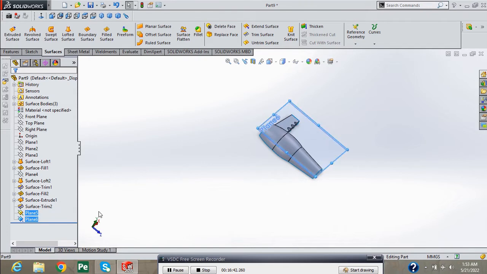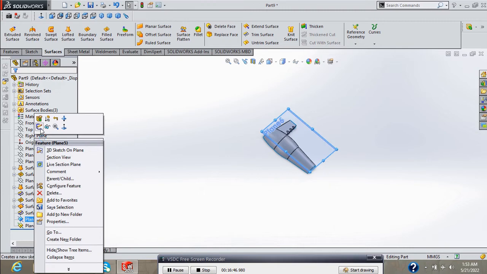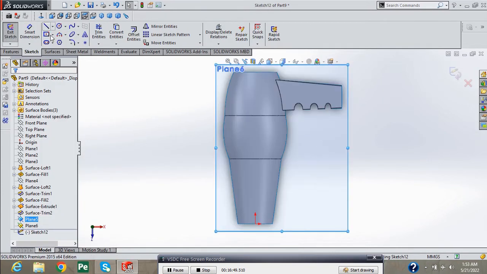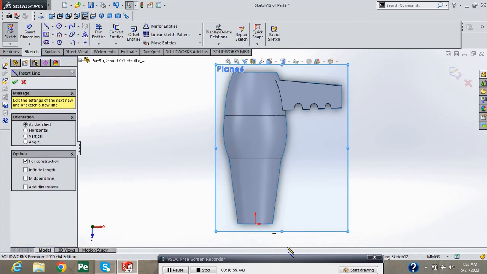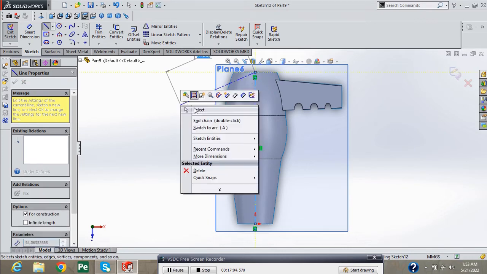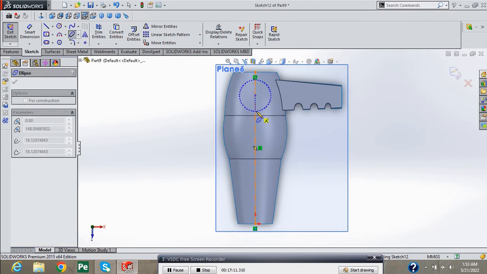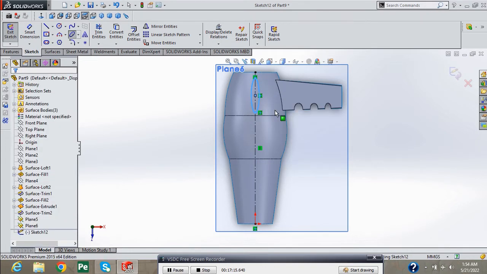Now take a sketch on plane 5 and select center line, draw here a center line. Now select ellipse, draw here an ellipse.